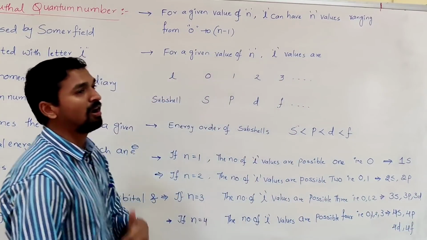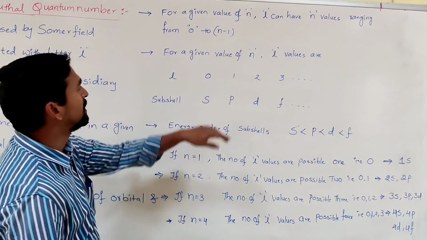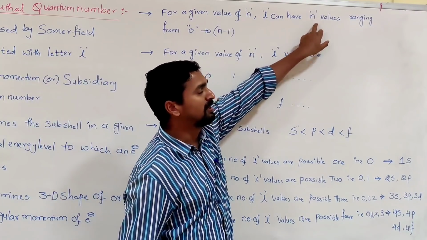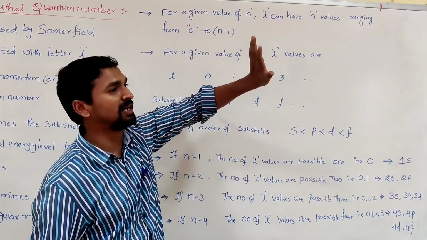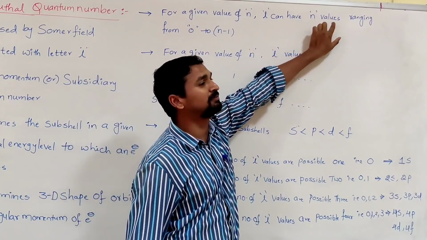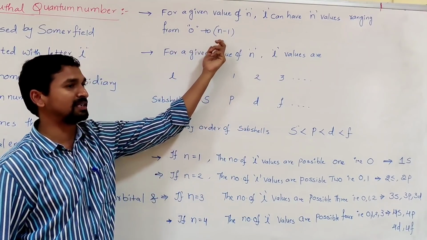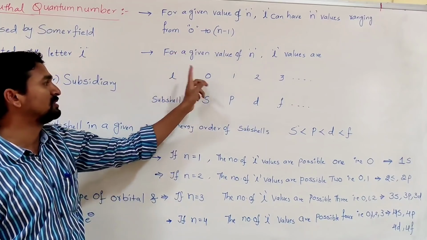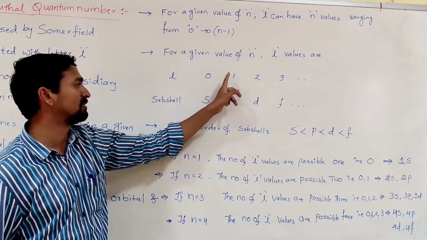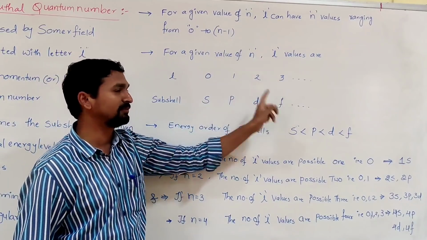Like that, we can calculate how many subshells are present in each energy level. By the formula, in a given principal energy level n, l can have n subshells, with values starting from 0 to n minus 1. If l is equal to 0, S subshell. If l is equal to 1, P subshell. If l is equal to 2, D subshell. If l is equal to 3, F subshell.